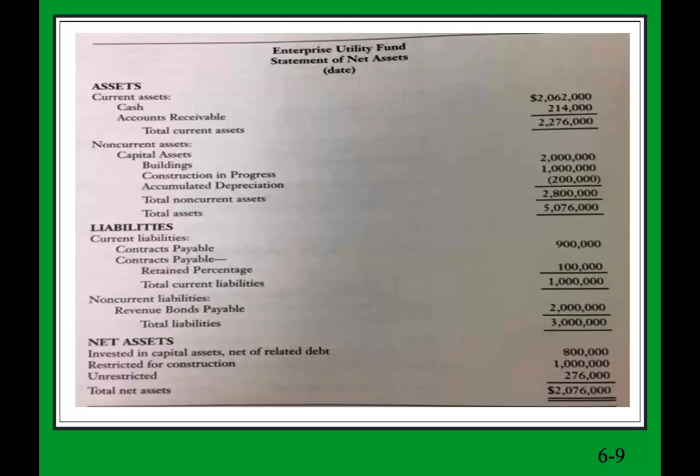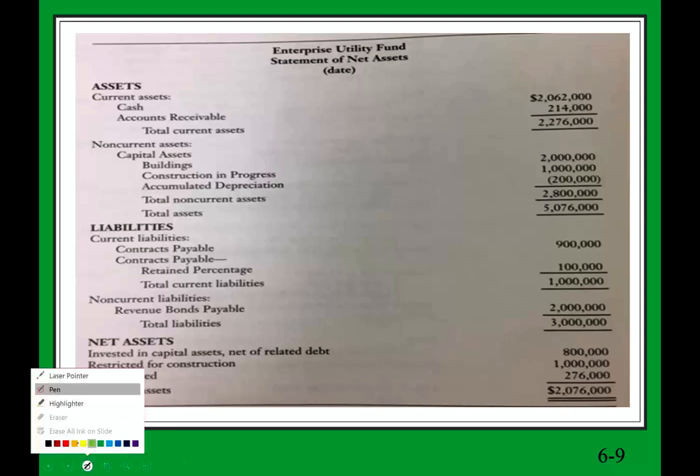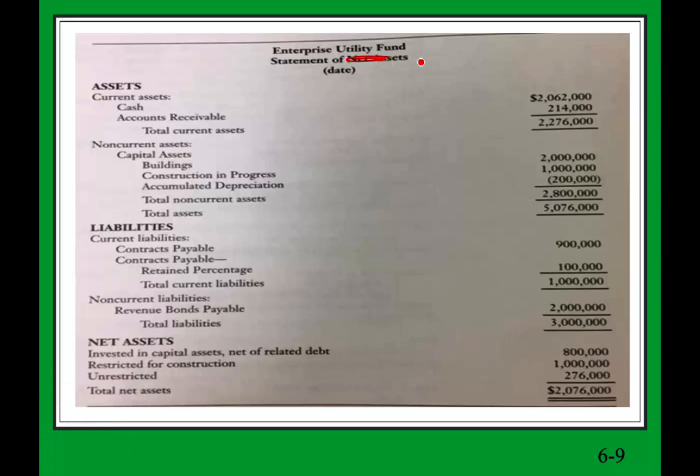Let's take a look at a statement of net position to illustrate what we need to do. The reason I use this example, I always use it, is that it's very helpful because it shows you what we need to see. Notice we have assets, cash and receivable. Non-current assets, because it's the all economic focus, we're looking at everything. We have building, then accumulated depreciation, the total non-current, then current liabilities, long-term liabilities, and notice we have net asset. We have three groups: invested in capital asset, this is group 1, restricted for construction 2, and unrestricted 3.